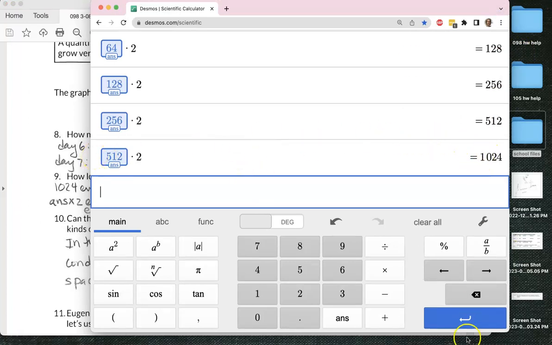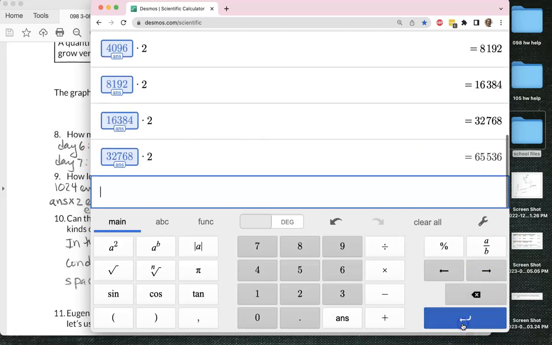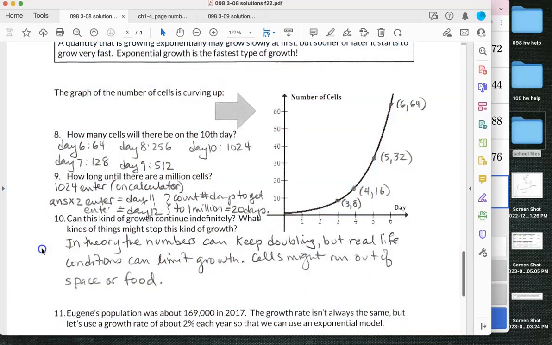So this was day 10, 11, 12, 13, 14, 15, 16, 17, 18, 19, 20. There it is. Day 20, we exceeded 1,000,000 cells for these cells that are undergoing mitosis.